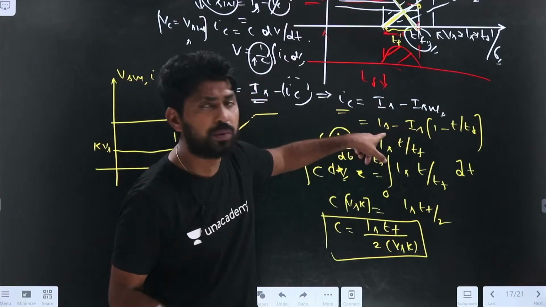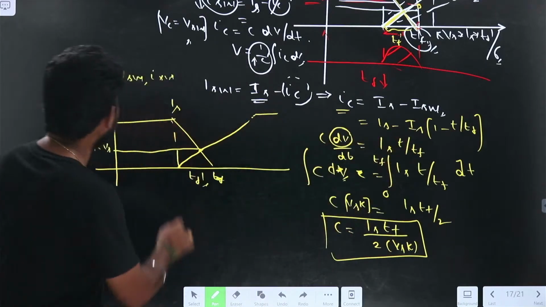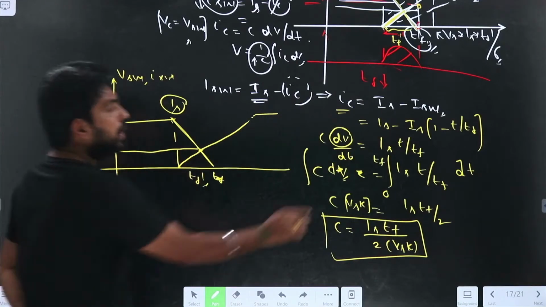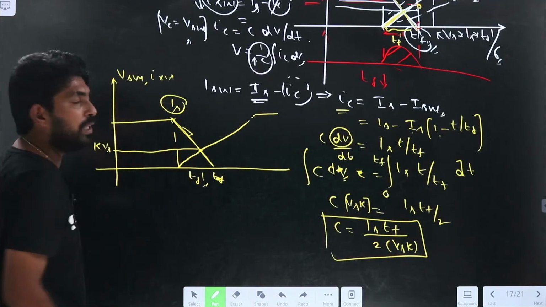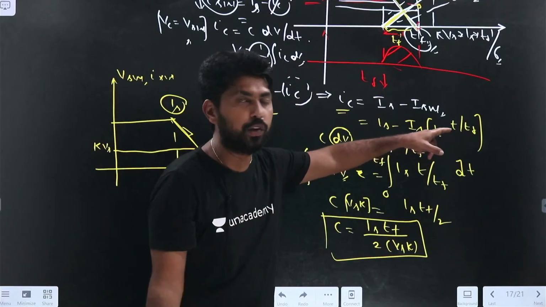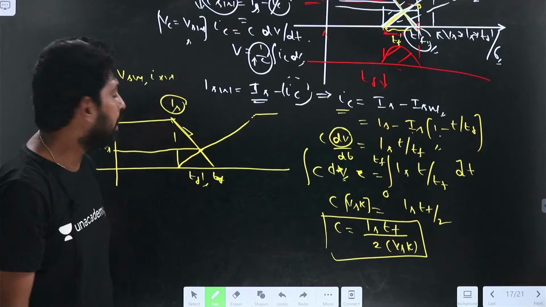So Is is assumed as a constant value, that is the load current. If I take the slope, that is the steady state value, what is the ISW? So ISW equals Is into 1 minus T by Tf. This line equation will be Is into 1 minus T by Tf, that is y equals mx plus c, you can apply. So from this, you find Is into T by Tf, right?